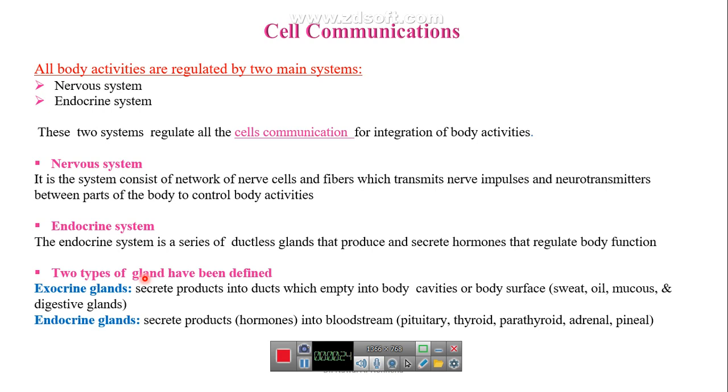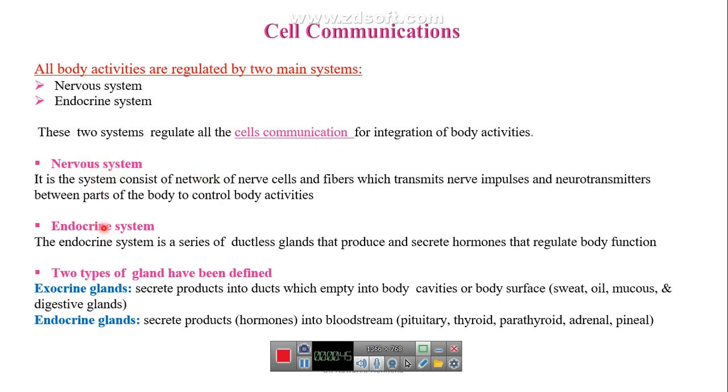For the body activities, it should be regulated. The regulation of all body activities is being done by the nervous system and endocrine system. These are the two major systems for regulation of body activities, and they regulate all the cell communication for integration of body activities.